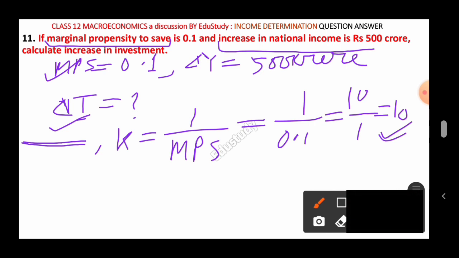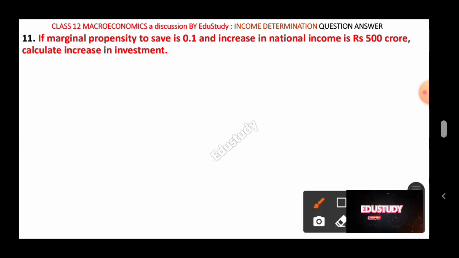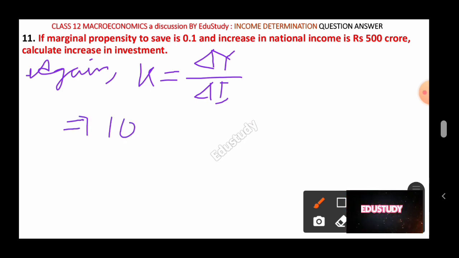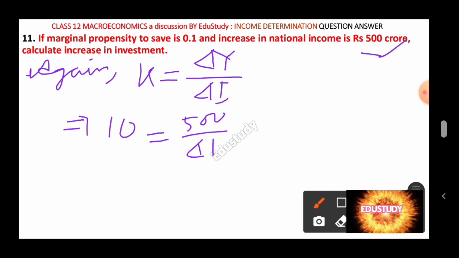Now we are not asked to find the value of k, we are asked to find the value of del I. So by definition, after finding the value of k, you have to write again k equal to del Y by del I. And you put the values here. The value of k we got is 10, del Y is given as 500 crore, and del I is not given.